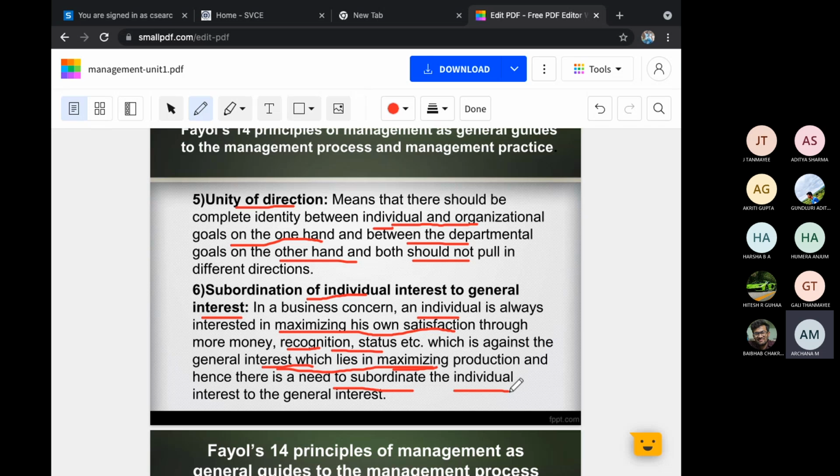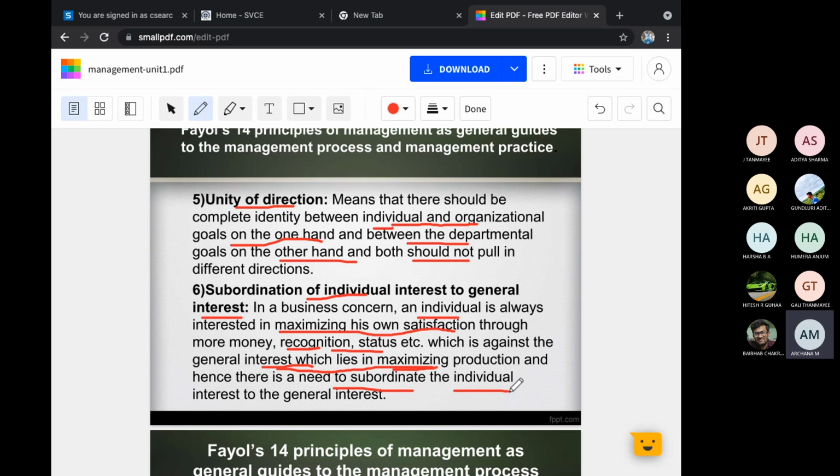I'll give them more money, more status, recognition. For example, if I'm giving more salary to one employee, but other employees who are getting less salary are not satisfied with their work. So generally what he is telling is, don't concentrate mainly on an individual person, see in the general interest.